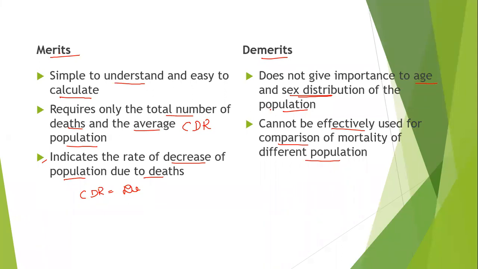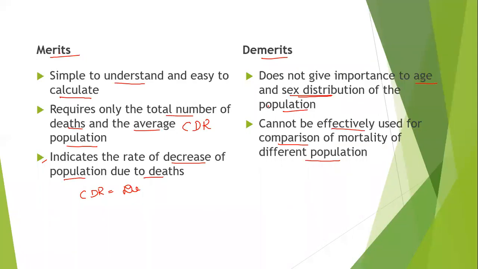In population, we consider based on the census, whatever data we get, only that we will consider. So whatever total population we consider is not exact. Based on that, we cannot make comparison with another population. Comparing one population with another population becomes difficult. That is one of the demerits of this crude birth rate, crude death rate.